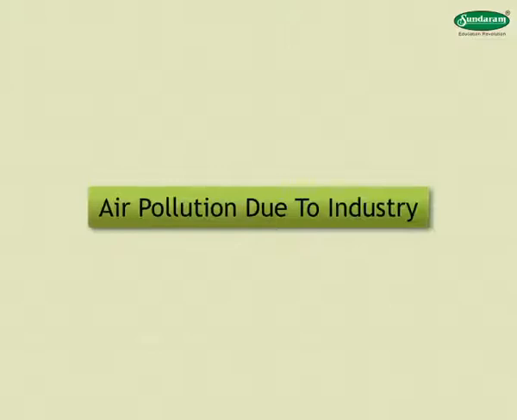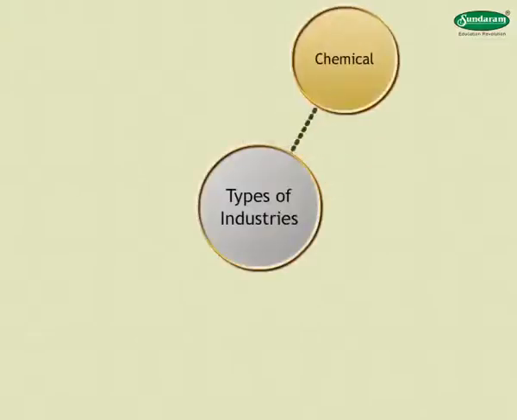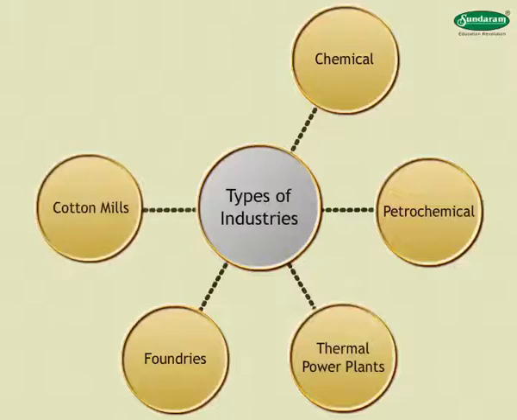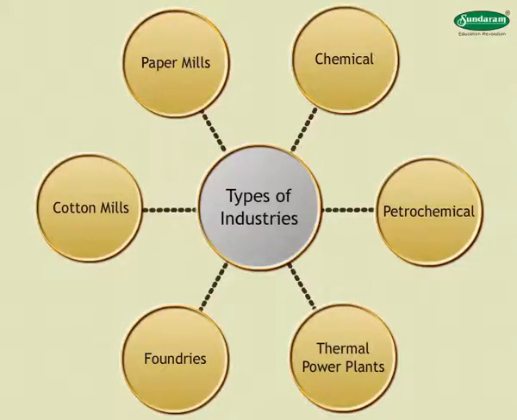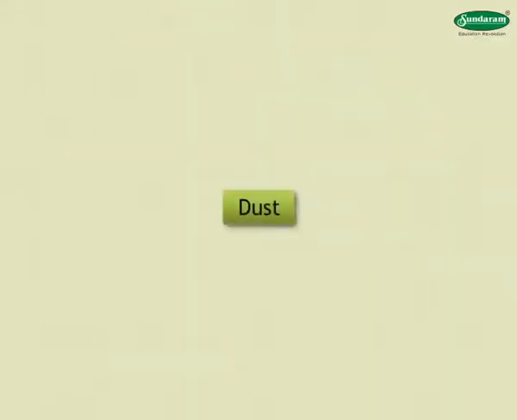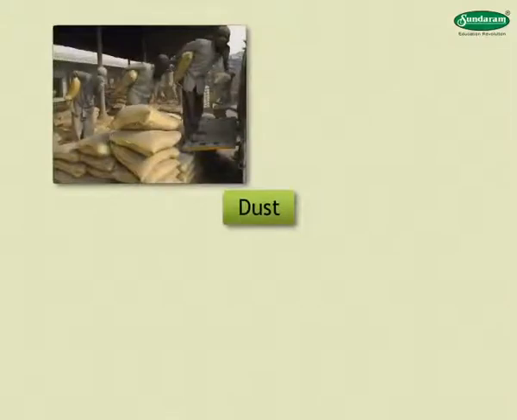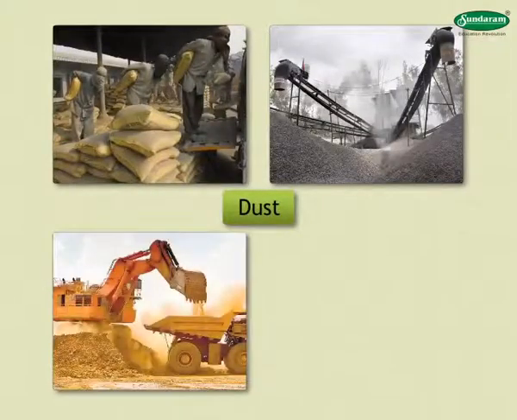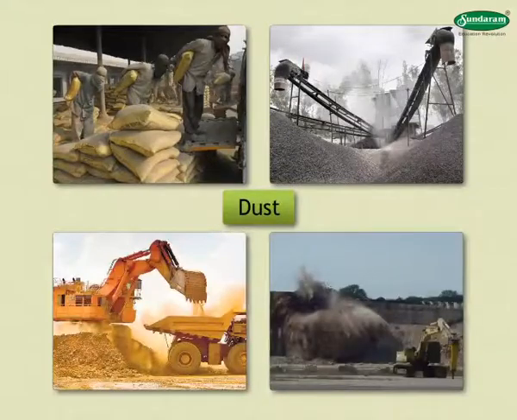Air pollution due to industry. Industries such as chemical, petrochemical, thermal power plants, foundries, cotton mills, and paper mills cause most air pollution. Dust is generated by various industries such as cement plants, stone crushing units, and mining industries due to rock drilling and blasting.